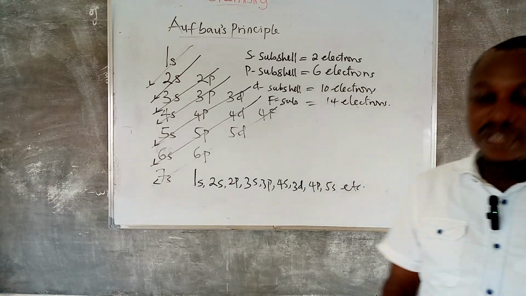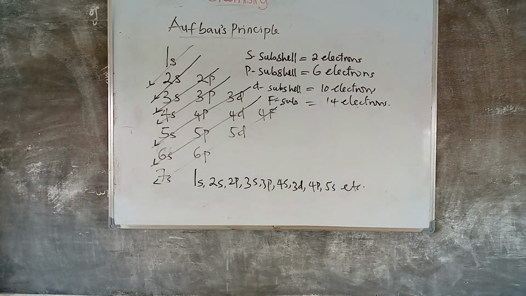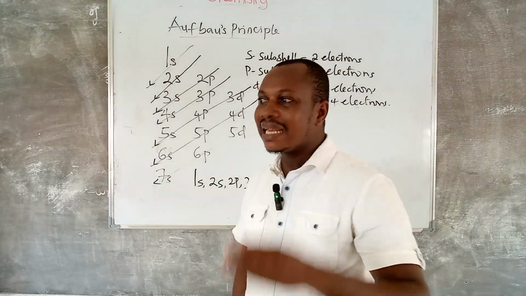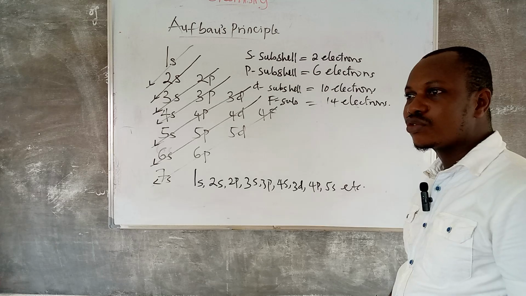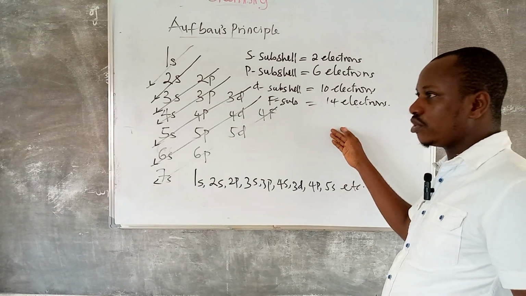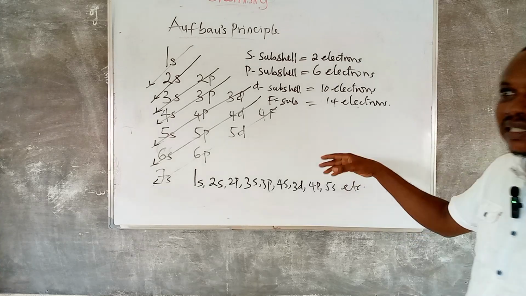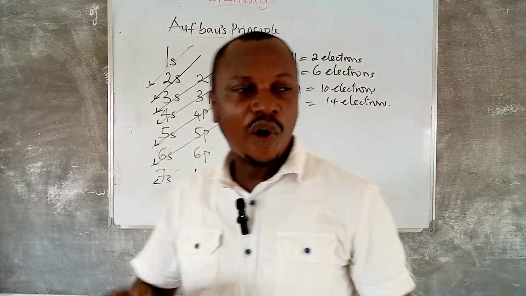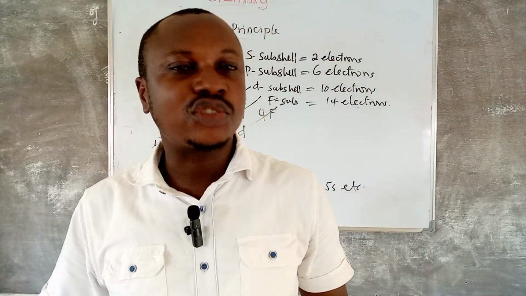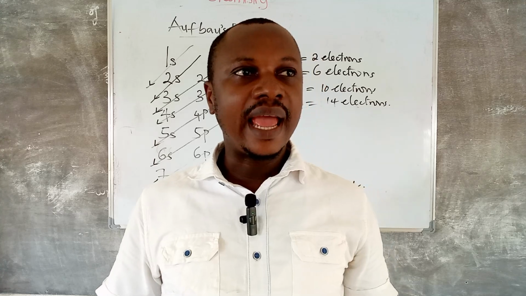So these are the points you need to take note of. s can take 2 electrons, p can take 6 electrons, d can take 10 electrons. All these numbers I'm calling are the maximum numbers. That is to say that they cannot exceed the number stated here. Okay, now having understood these rules, let us forge ahead to apply all these things we have learned to write the correct electronic structure of an element using spdf.